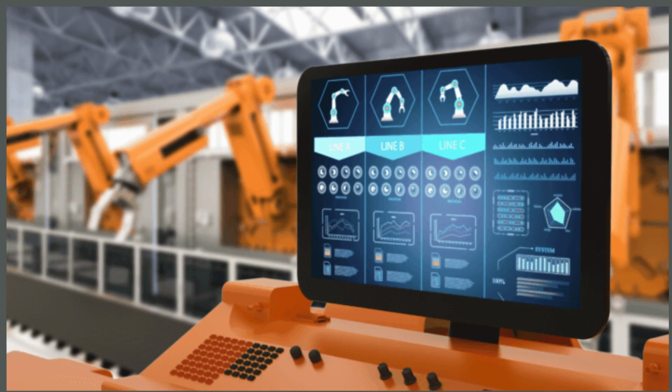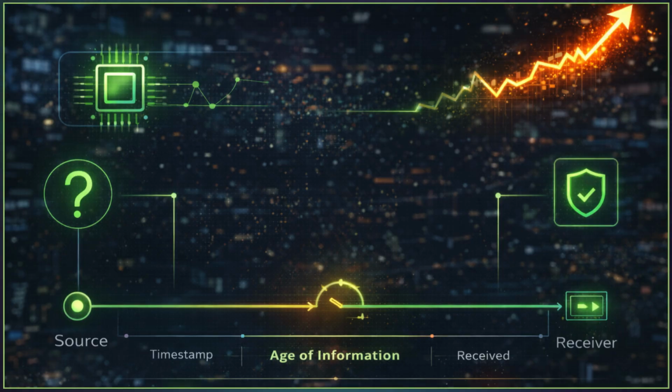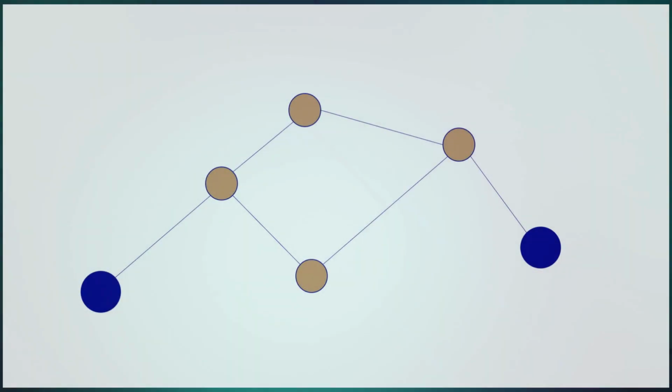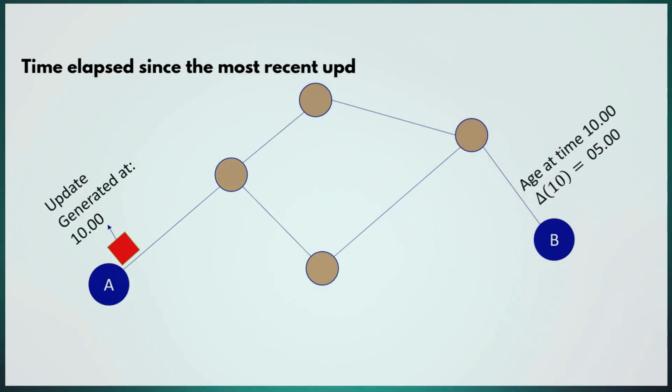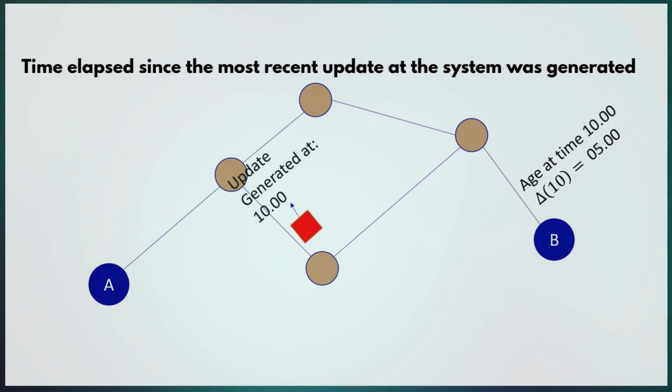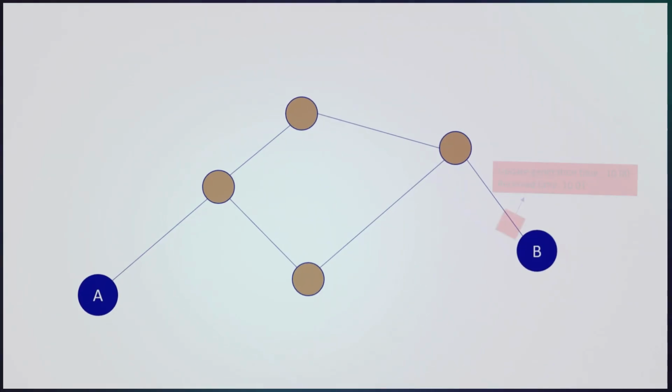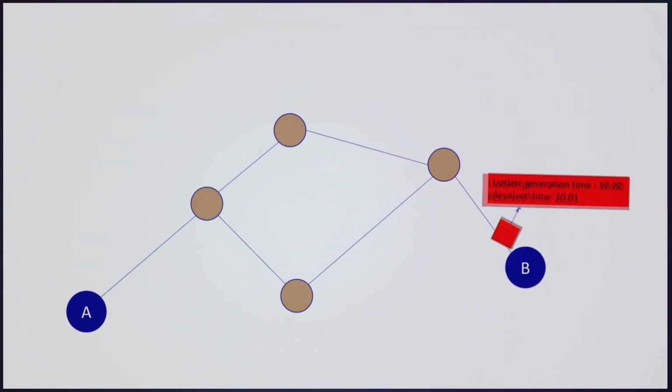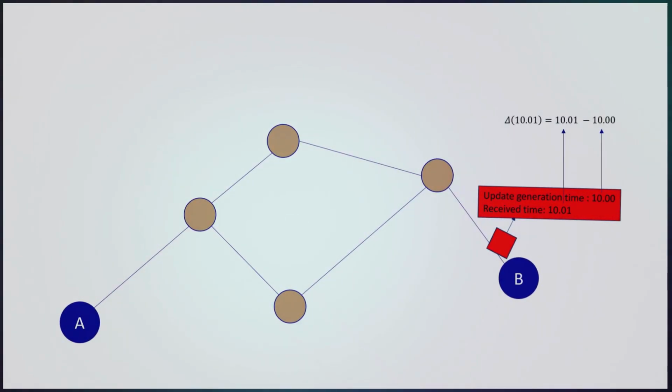This is where Age of Information, or AoI, becomes essential. AoI measures something simple but powerful. It gives us the time elapsed since the most recent update at the system was generated, not when it has arrived, because in real-time systems, even perfectly delivered data can be less useful if it is not sufficiently fresh.